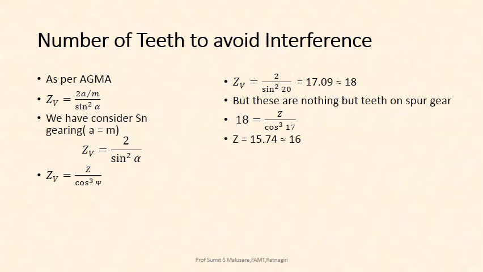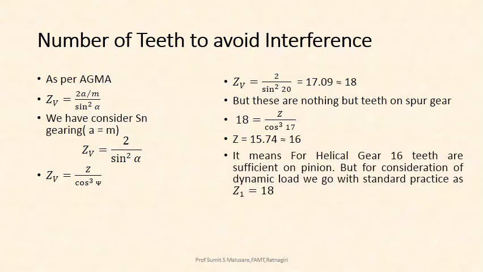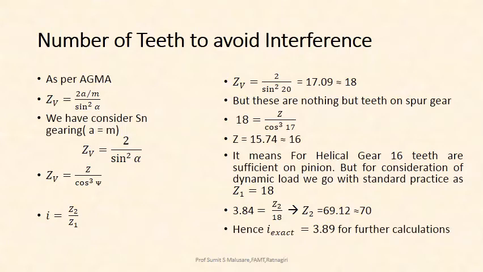But still we go with our standard procedure as Z1 is equal to 18 for the consideration of dynamic load. So reduction ratio I is equal to Z2 upon Z1. So 3.84 is equal to Z2 upon 18. So Z2 comes out to be 69.12, that is equivalent to 70. So the exact reduction ratio comes out to be 3.89, which can be used for further calculations.